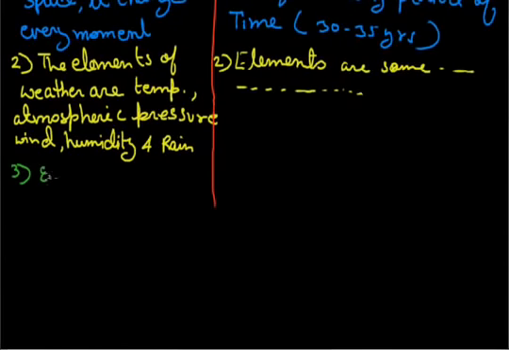Now, if you take examples in weather, then the examples are like today, the weather is very cloudy, windy. आज काफी हवा चल रही है.